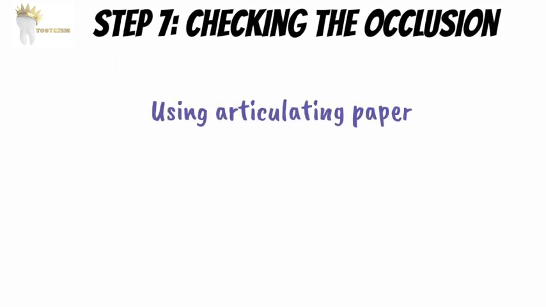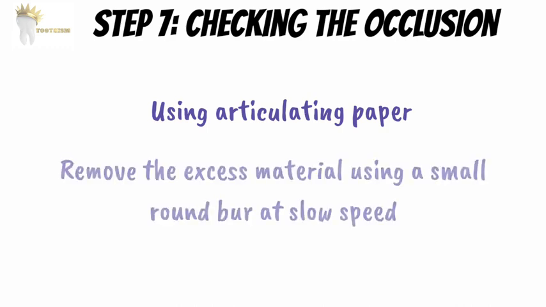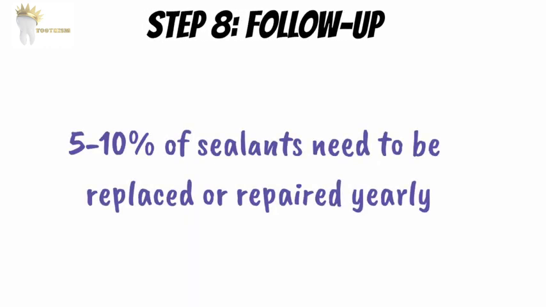In the end, we should evaluate the occlusion of the sealed tooth surfaces. This is done using an articulating paper, and if there is any excess, then it can be removed using a small round burr at slow speed. Last but not the least, follow-up is very important because it is estimated that between 5 to 10% of sealants need to be repaired or replaced yearly.